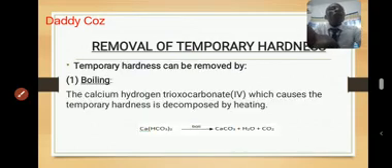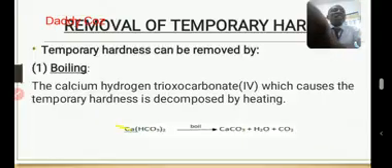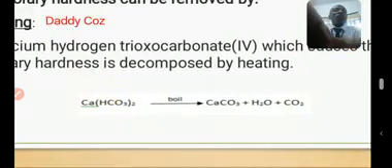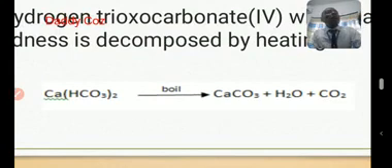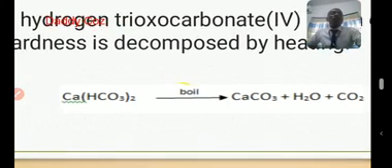Now, when you boil a temporary hard water, this is the equation. We call that equation thermal decomposition. Thermal means heat. Decomposition means you are breaking down. So you want to break down the calcium hydrogen carbonate. That's a calcium bicarbonate.